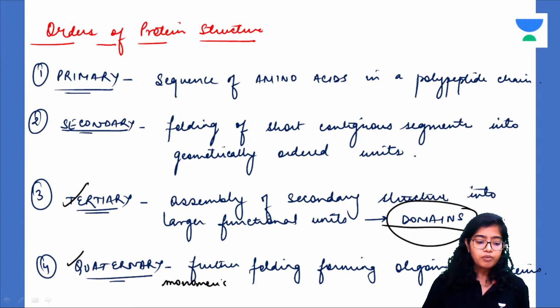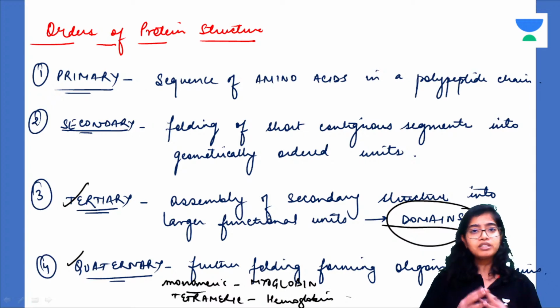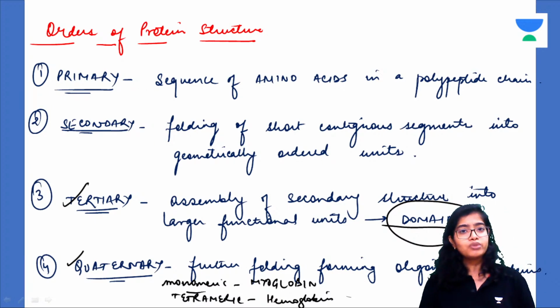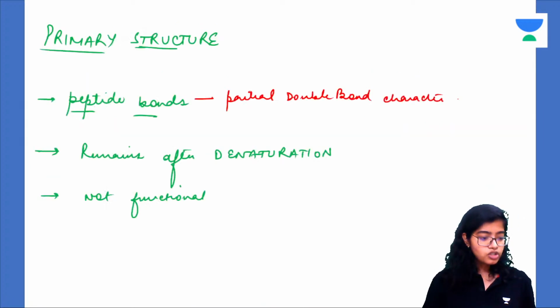What is a monomeric protein? Example, myoglobin. What is a tetrameric protein? Tetrameric protein is hemoglobin. So when different tertiary chains interact with each other, they form the quaternary structure. Now four tertiary chains are interacting with each other, alpha 2, beta 2, to form the tetrameric quaternary structure of hemoglobin. Got it? Okay, understood?